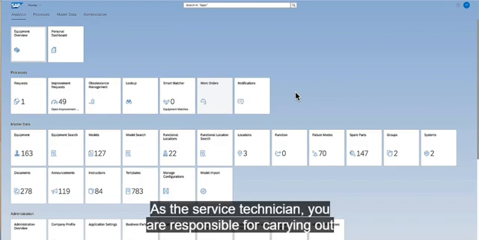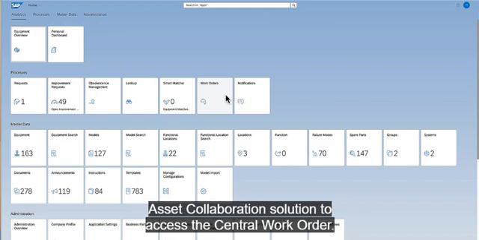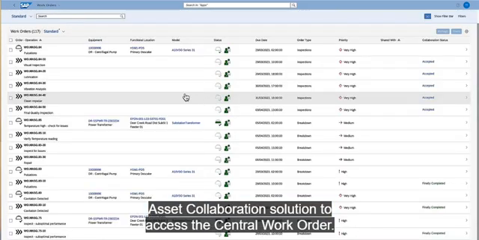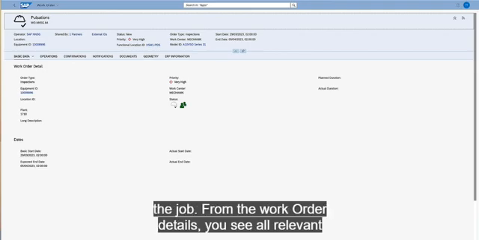As the service technician, you are responsible for carrying out the maintenance on the pump. You too use the SAP Business Network Asset Collaboration solution to access the central work order. It gives you a single view of all information needed while on the job.